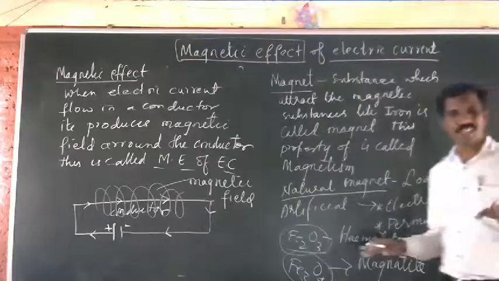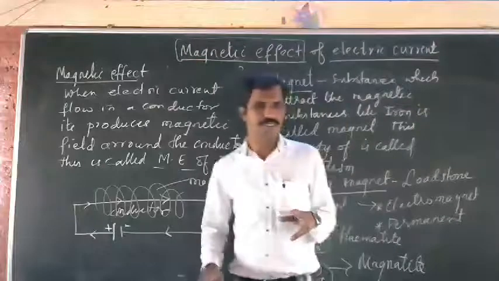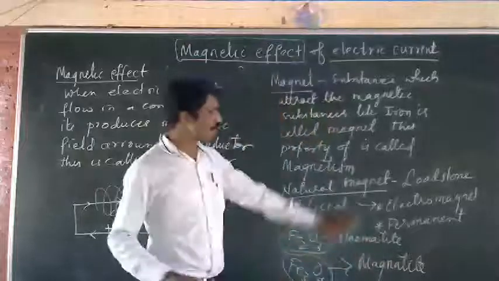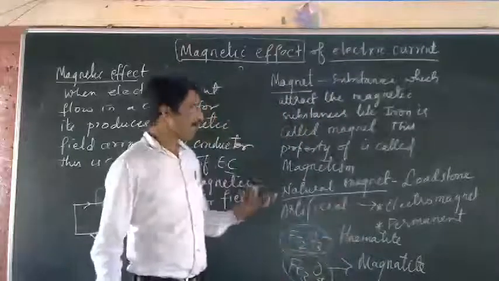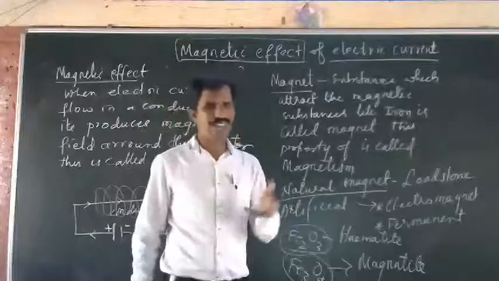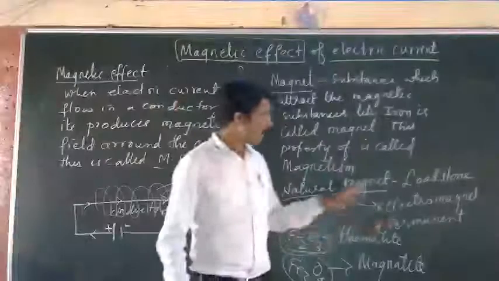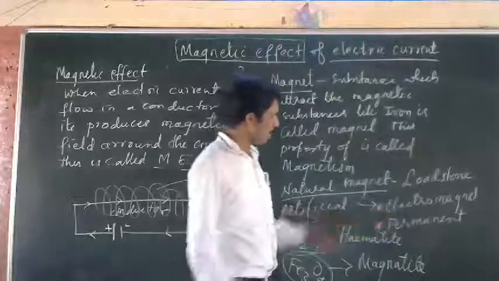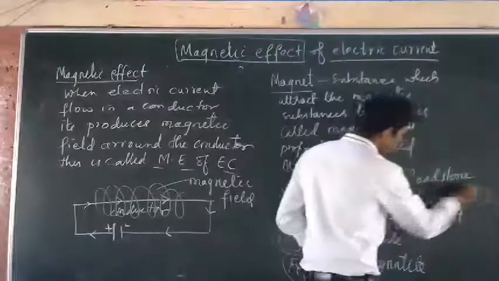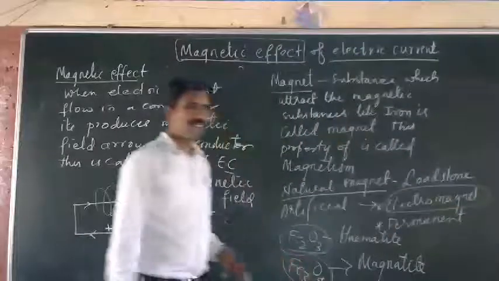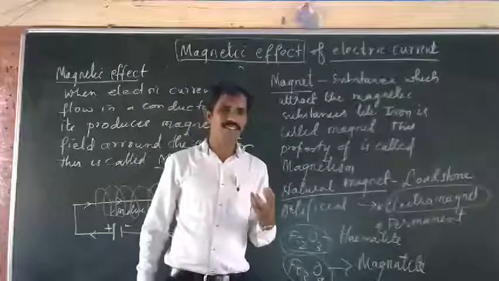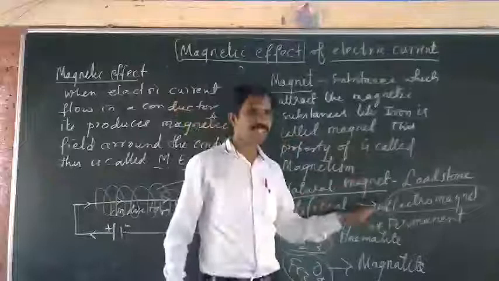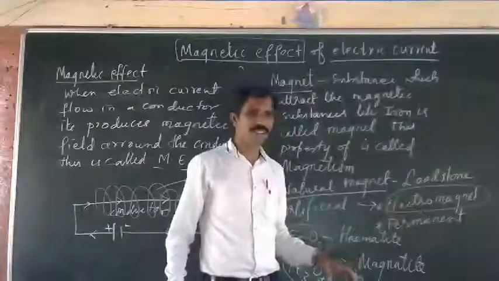Understood? So natural magnets are called lodestone. They are irregular in shape. They do not have any definite shape. Artificial magnets are prepared in the laboratory by using electricity. If we use electricity to prepare the magnet, we call it an electromagnet. Electromagnets are the magnets prepared by using electricity.